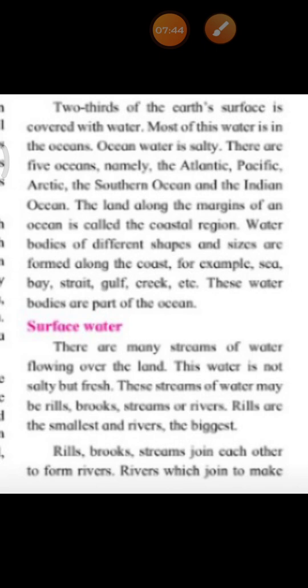There are many streams of water flowing over the land. This water is not salty but fresh. Okay, children, the water of our ocean is salty, but the water from the sources flowing over the land is fresh, it is not salty. These streams of water may be rills, brooks, streams or rivers. Okay, children, rills are the smallest and rivers are the biggest.